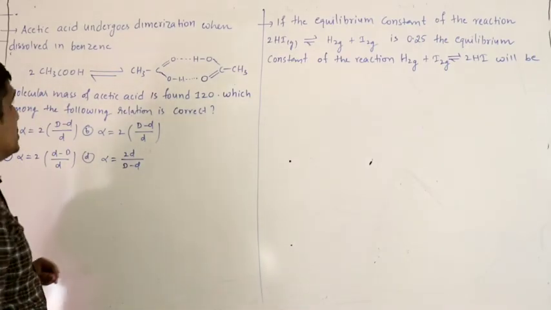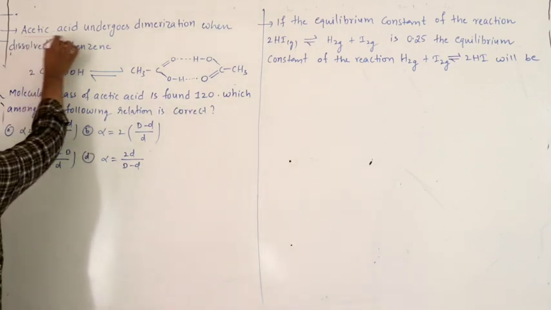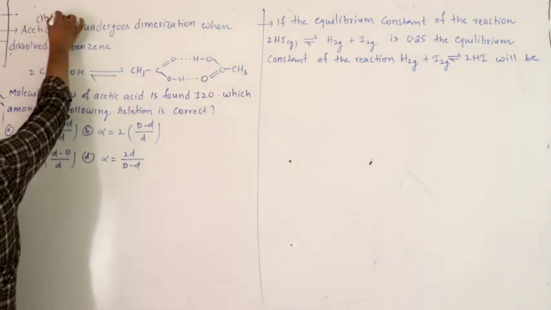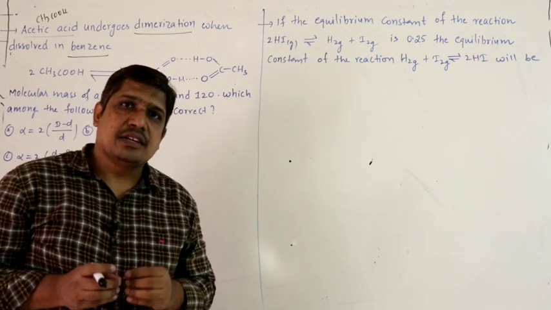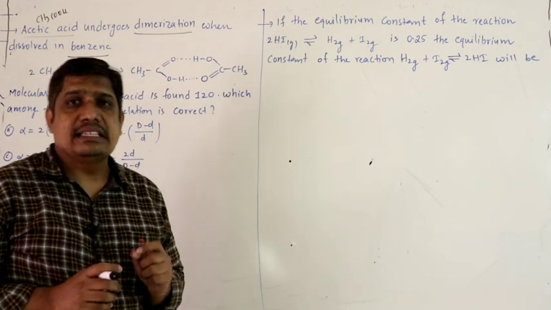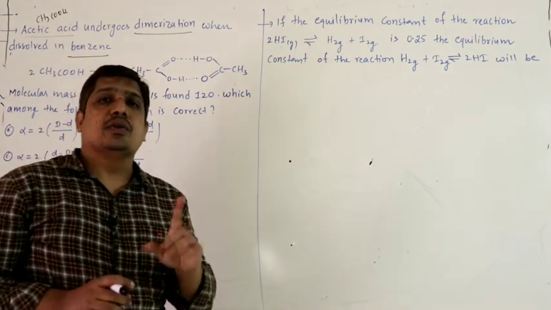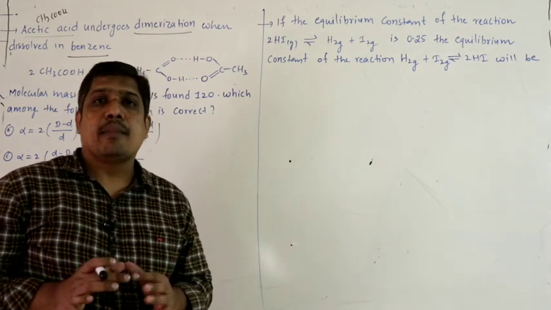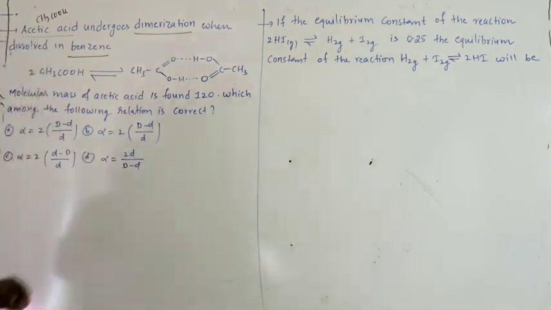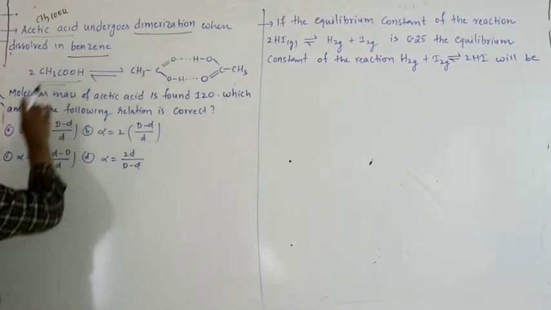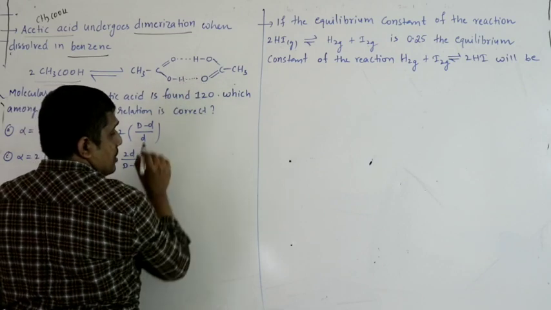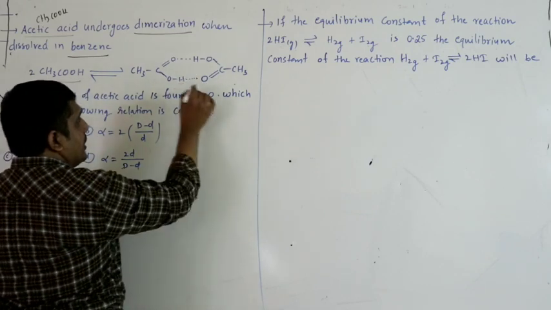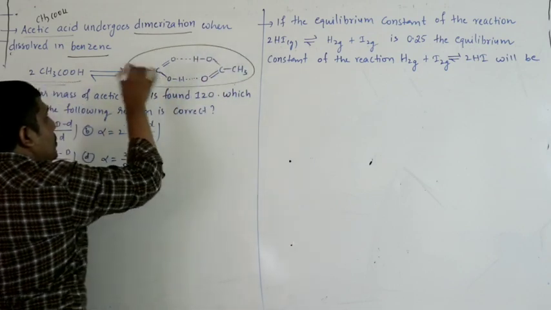Acid undergoes dimerization when dissolved in benzene. If you take acetic acid, CH3COOH, when dissolved in benzene it undergoes dimerization. What is the meaning of dimerization? Two acetic acid molecules combine and exist or behave as one molecule in the solution. Two different molecules combine through hydrogen bonding, they are associated through hydrogen bonding and behave as a single molecule.